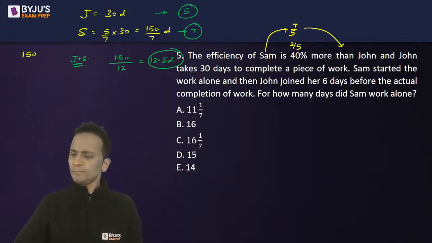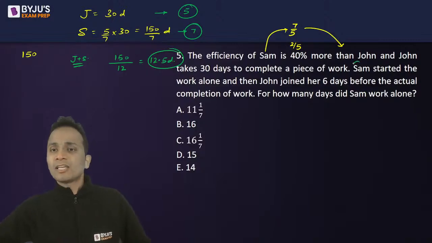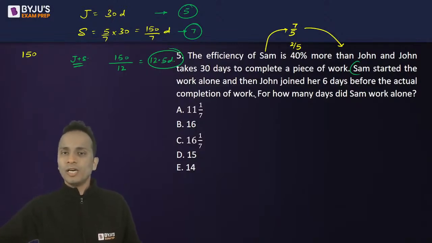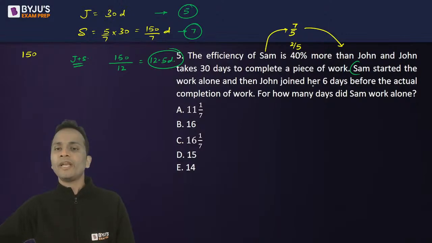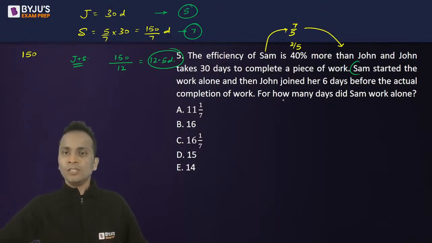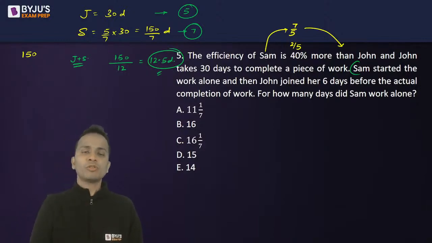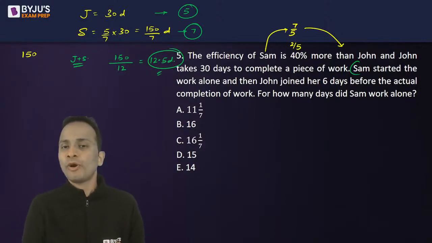Done? Okay. Now what happened actually? Sam started working alone and then John joined her 6 days before the actual completion of the work. So for how many days did Sam work alone? Now actual completion of work is 12.5 days. 6 days before that, that means 6.5 days.